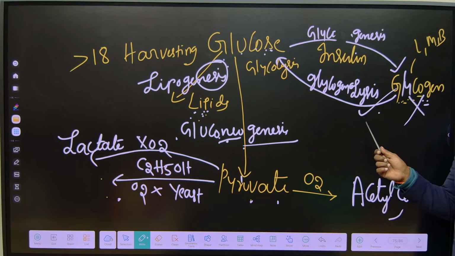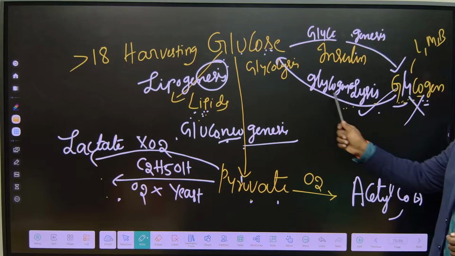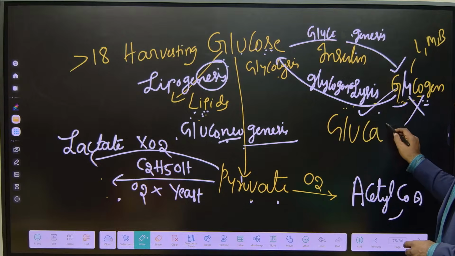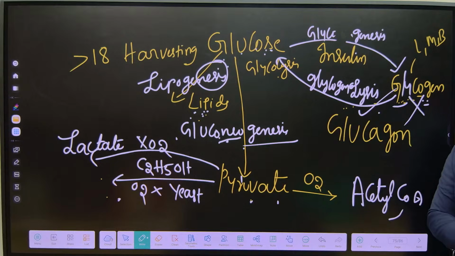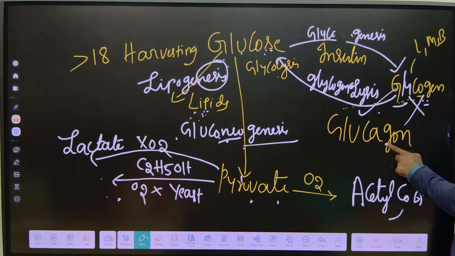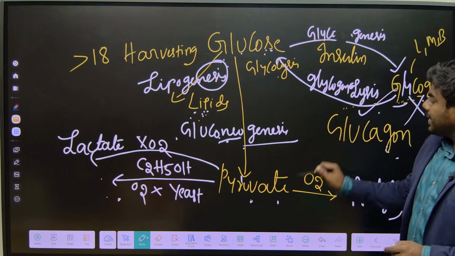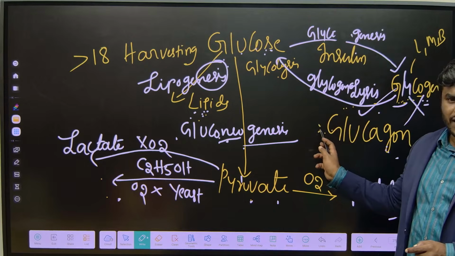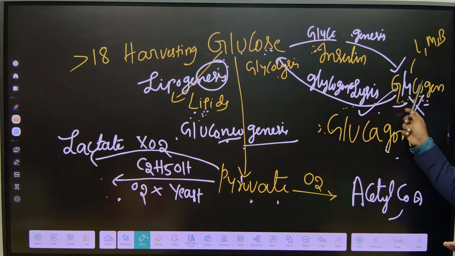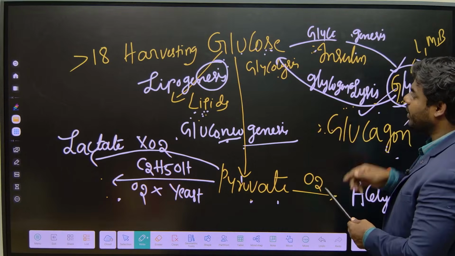So tomorrow I am doing fasting, I don't have any glucose in my body, then what I have to do is break down the glycogen into glucose. This can be done by glucagon. That's why insulin and glucagon are antagonistic to each other. Both perform opposite functions. So don't confuse. Glucagon is released when the glucose level is lower, so it increases the glucose levels. What about insulin? When the glucose level is excessive, it controls the glucose level by converting it into a stored form. Right? So this is an important slide we have to remember.